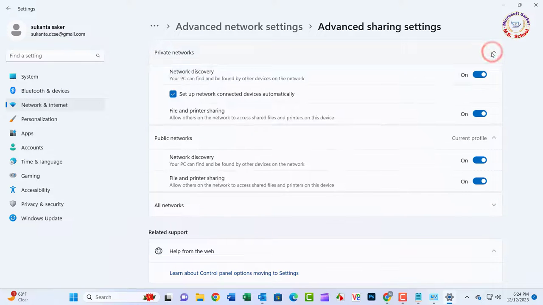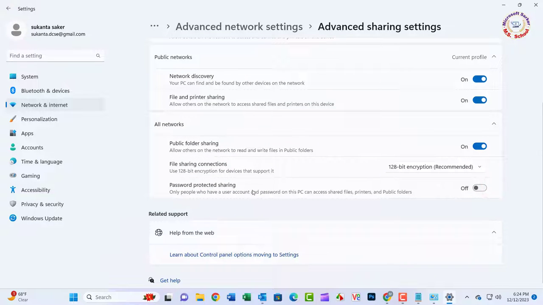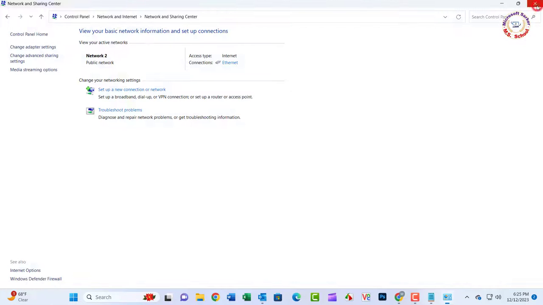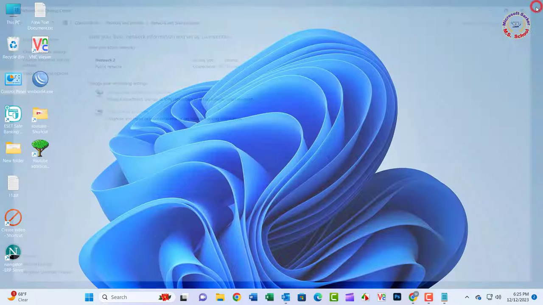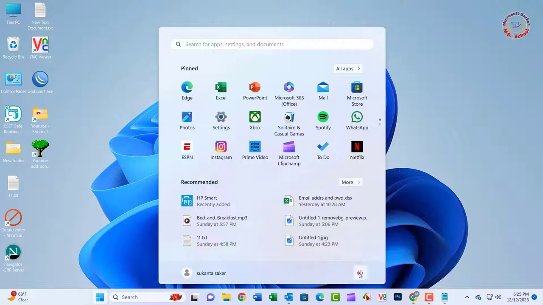Click on Private Network. Select the Turn on Network Discovery option if required. Select the Turn on File and Printer Sharing setting if printer sharing isn't enabled. Save and close the window. Now restart your computer.